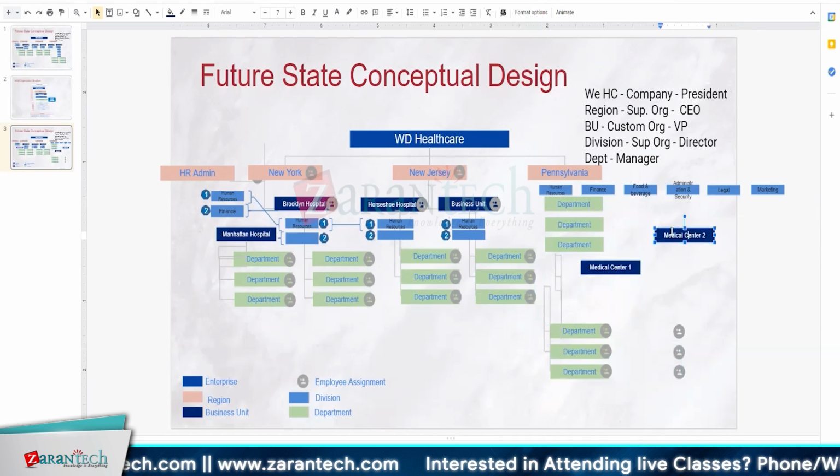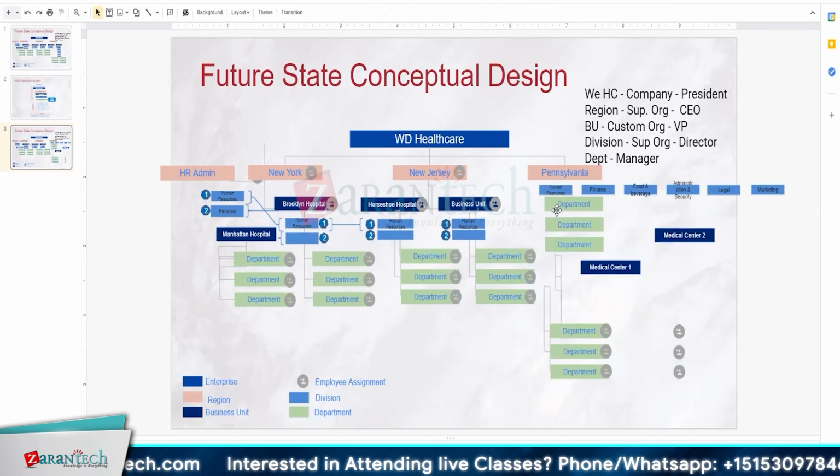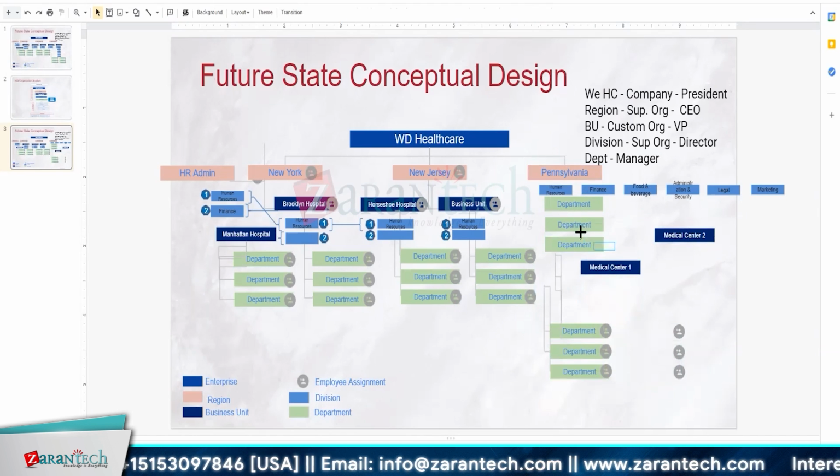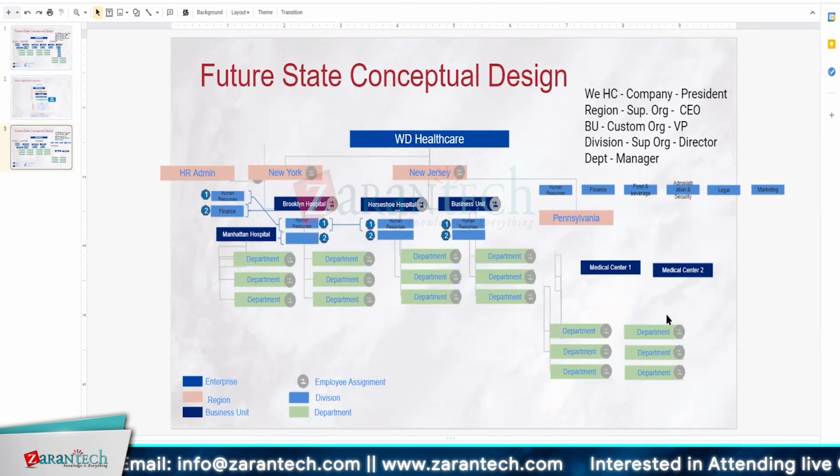Now, what I'm saying is you should take your departments or your divisions like human resource, finance, above your regions. The regions will become part of your supervisory organization. It all again depends on your company policies. I work with a couple of companies who have offices in 7 countries. They have their main HR operations at the headquarters, but at every region they have a certain group of people who are managing local things. But the entire HR operations is run from the headquarters.